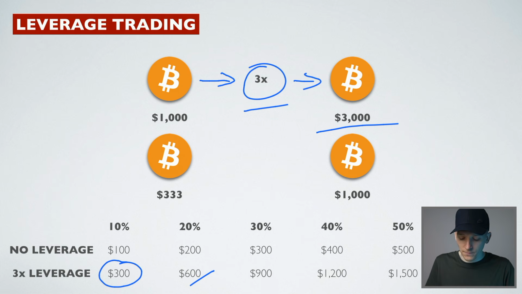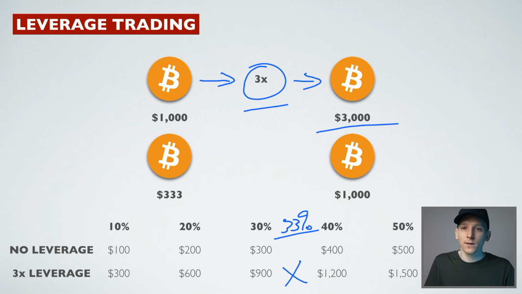So you can see here that if you leverage up 3x, it's about a 33% move to the downside, and you're completely wiped out on your trade. So obviously to the upside as well, that works. If a 20% move comes in on the 3,000, you're now making $600, which is obviously a 60% move on your original. So just to show here that leverage just makes wins and losses faster and more. And so that's up to the individual to understand that and obviously take their trades with the amount of risk that they're comfortable with.